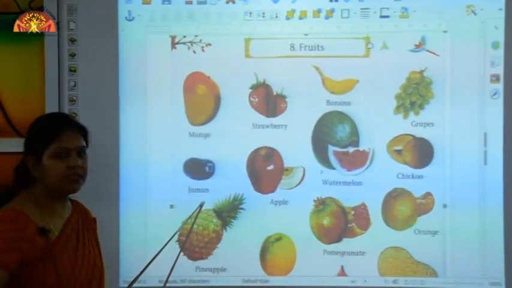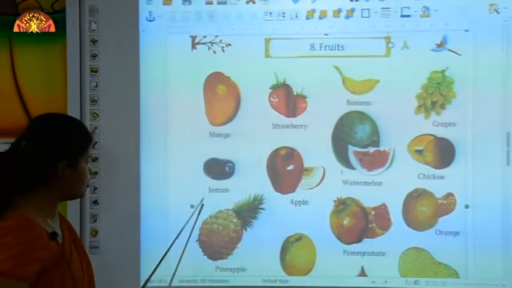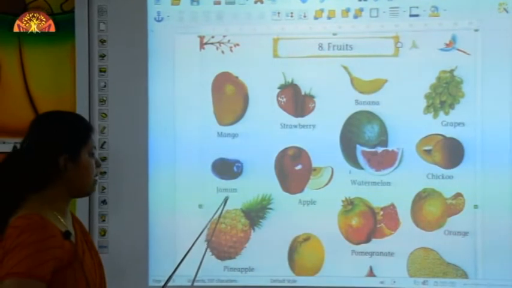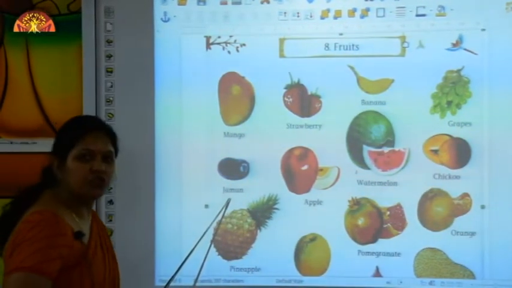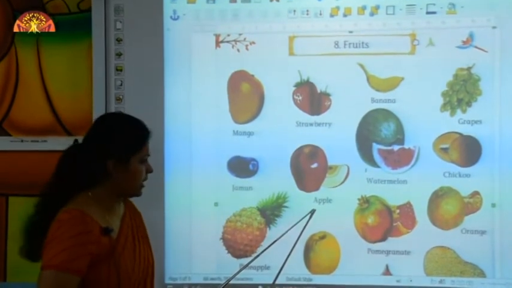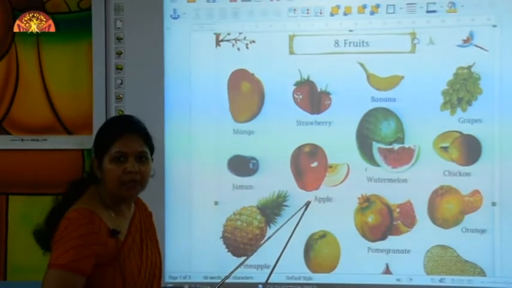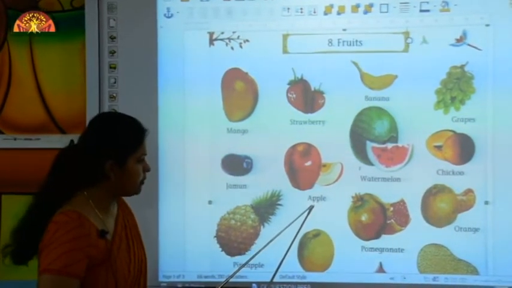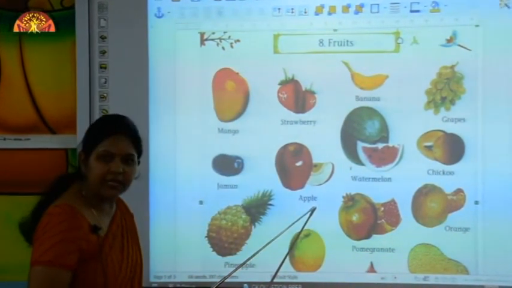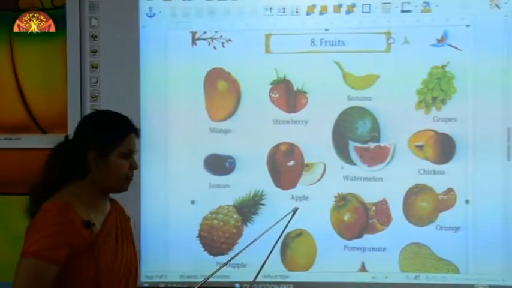Now what is this? Jamun. And what is the spelling? Let's read. J-A-M-U-N. Jamun. Kids, keep your finger on the word and now read it with me. Which fruit is this? Apple. A-P-P-L-E. Apple. Very good.